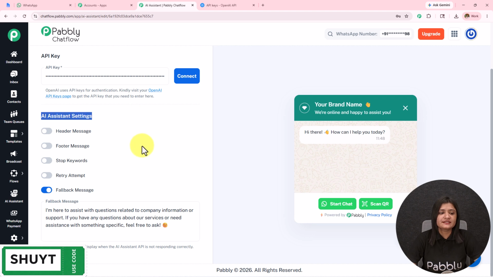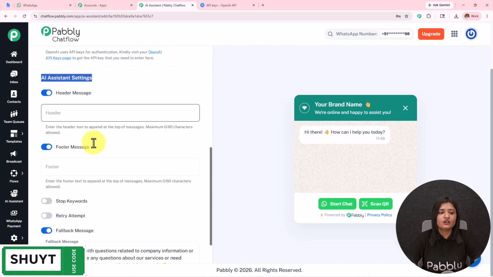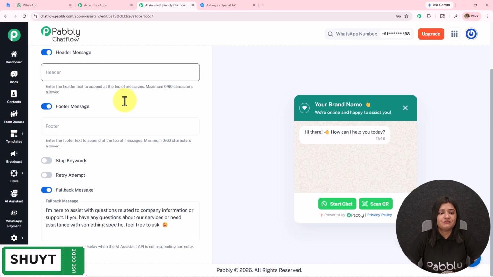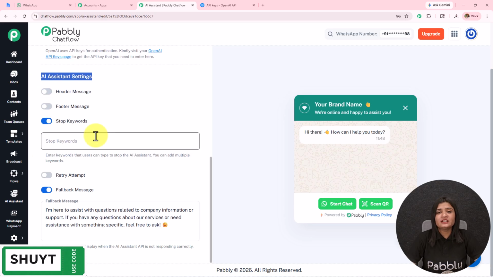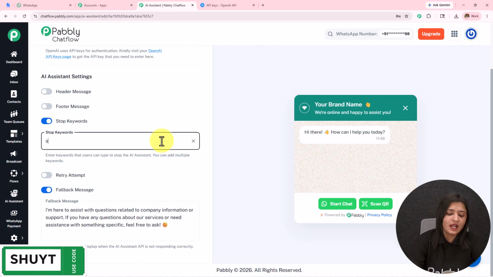Then we have this AI assistant settings. So I have to toggle on the header message and the footer message. I have to provide the message and it will start displaying. Then we have the stop keyword. So when the user does not want to get replies from the AI agent, they can simply send this particular word and the AI agent will stop replying, or the matter will be escalated to human support. How to enter this? Simply write the word and press enter. In this manner you have added the stop keyword, and you can add as many stop keywords as you want.